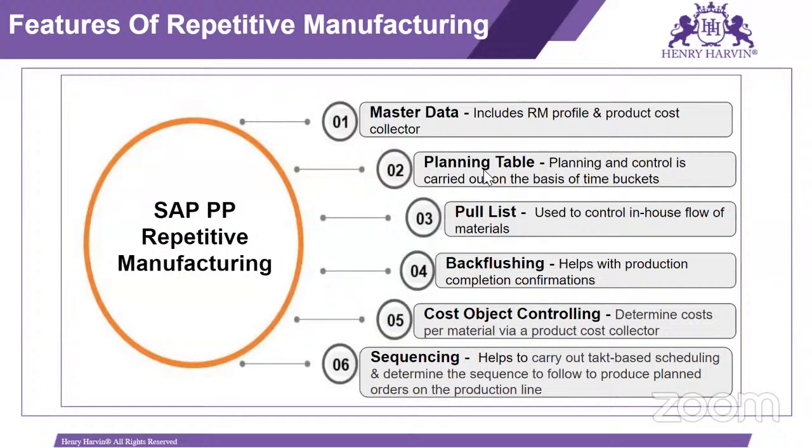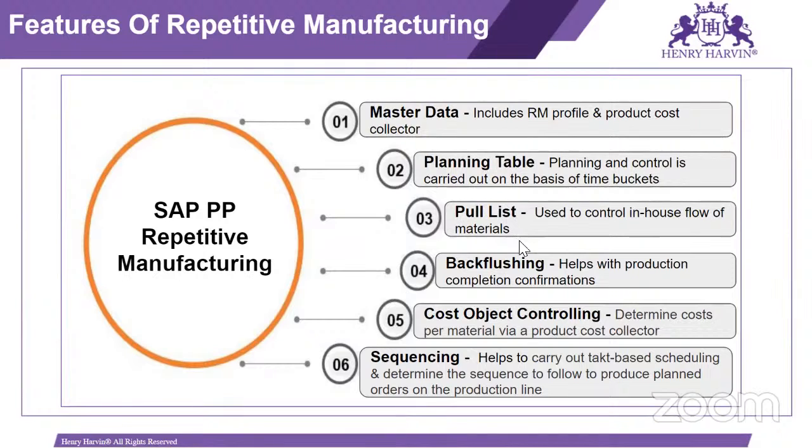Then planning table. Generally in repetitive manufacturing, we are using the planning table, so planning and control is carried out on the basis of time bucket. Then pull list. Pull list is used to control the in-house flow of material, meaning how we can issue the raw material for the manufacturing of the finished product.